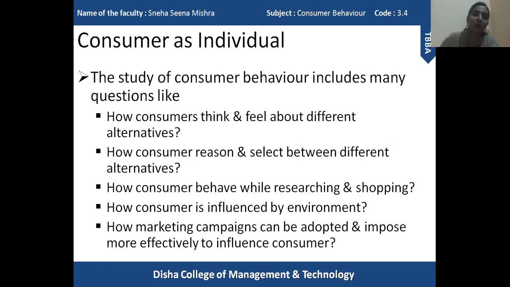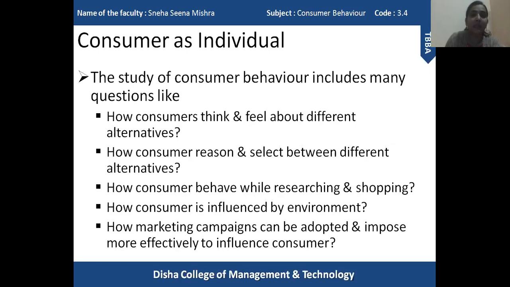The next question here is how consumers reason and select between different alternatives. First of all, what is our opinion? What is our thinking? What do we feel regarding variety of alternatives, regarding different alternatives? Now, what are the basic reasons behind selection of a single alternative out of the many? So how do we reason it and how do we select it? That is the second question.